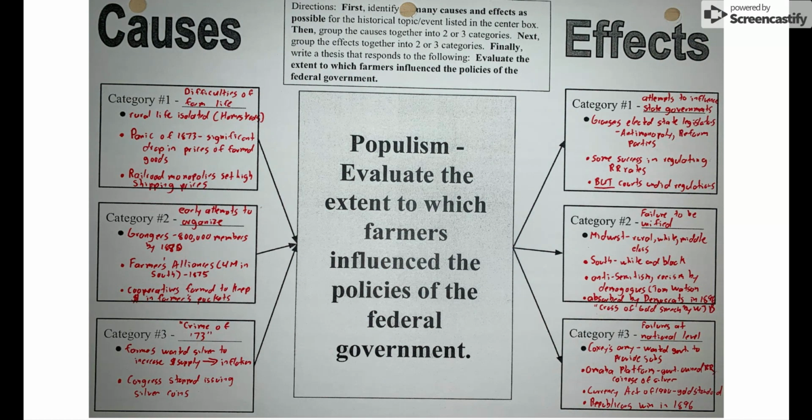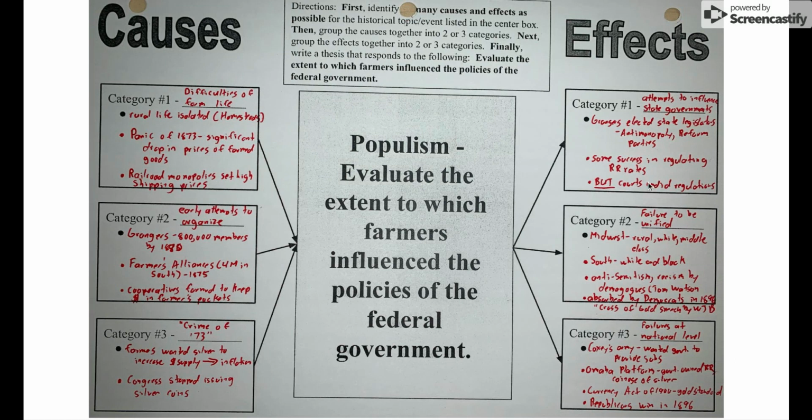So that means they have control of some state governments. And they're not running officially as Grangers. That's not a political party or anything, but they're called anti-monopoly or reform parties because they're trying to change things. They're opposed to the monopoly of the railroads.